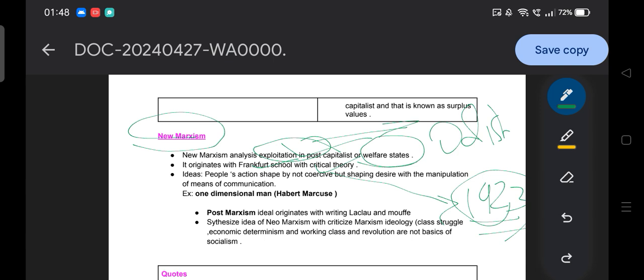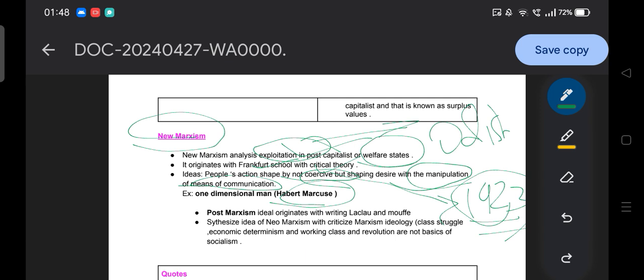But in the late 20th century, the neo-Marxism idea was highlighted with the writings of Herbert Marcuse, where he talks about how people's actions are shaped not by coercion but by shaping desire through the manipulation of the means of communication. What does it mean? Herbert Marcuse argues that people are now not mobilized by using violence or by using guns, ammunition or firing.